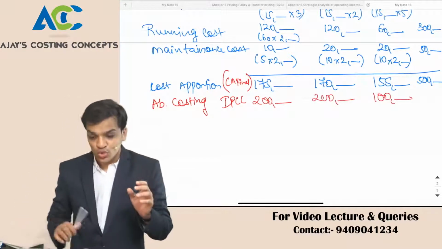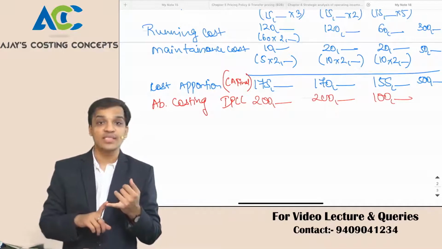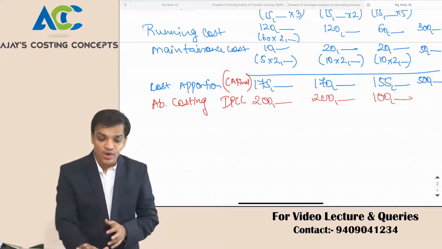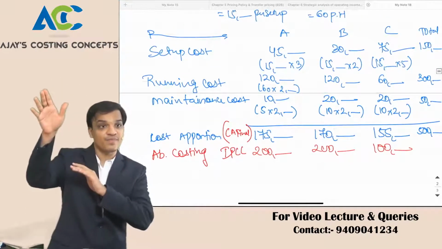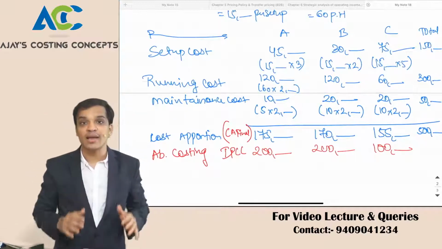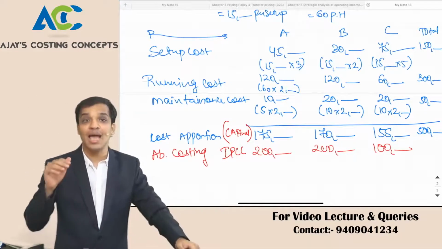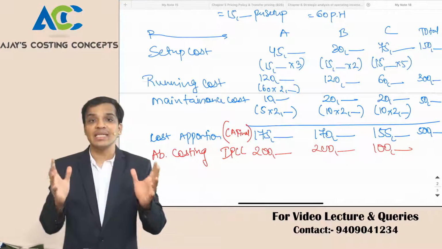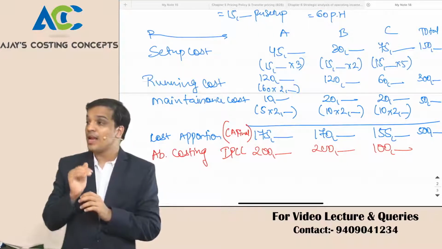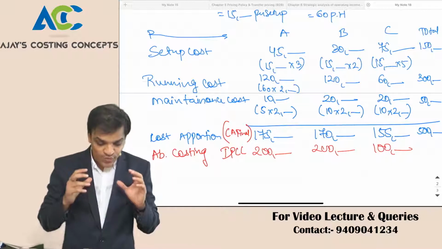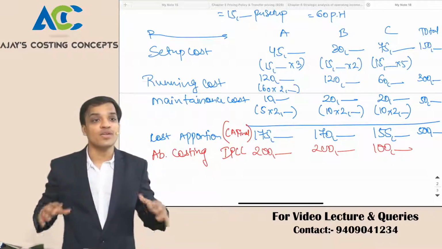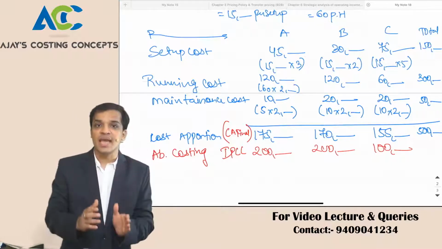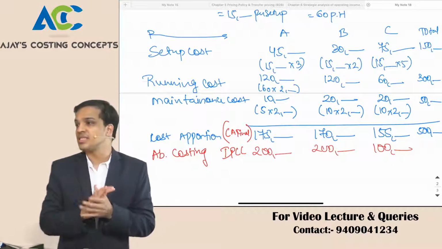Now when it comes to decision making, remember the chapter of pricing policy. The moment you say that my cost for A, on the basis of knowledge of IPCC, is 2 lakh, but actually your cost according to the activity analysis, on the basis of strategically considering the answer, is only 1,75,000. So if you take a decision on the base of 2 lakh, your answer will be wrong. And that is where the activity based costing chapter emerges in CA final.